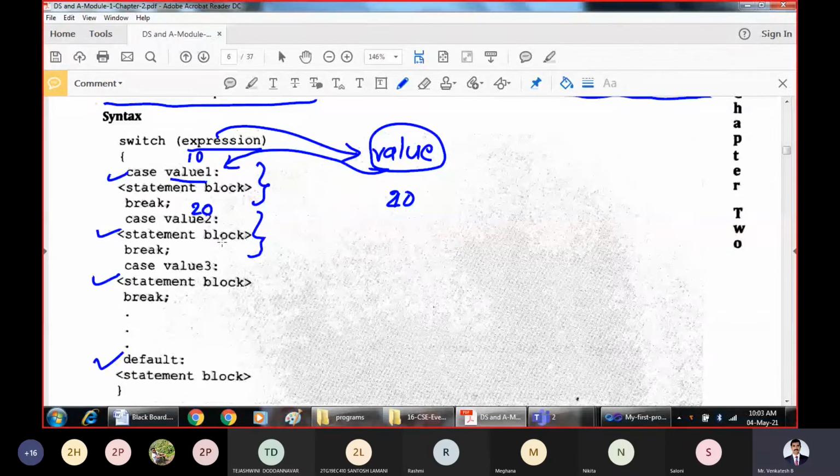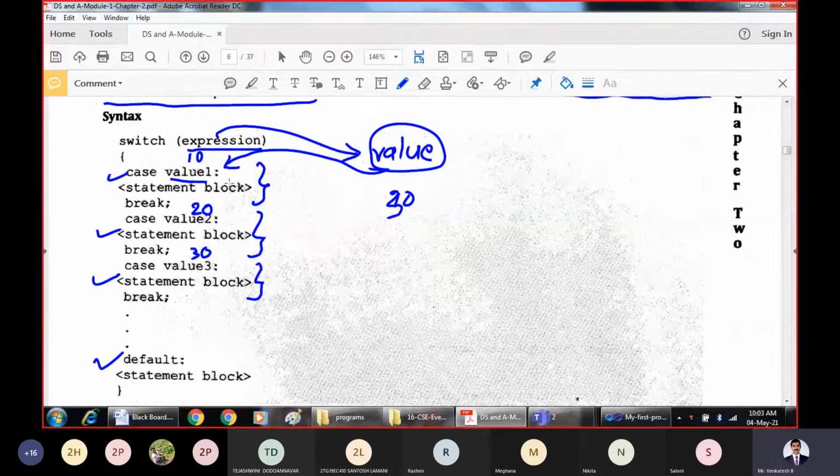If it is 30, and assume the third case has a value of 30, then this block will be executed. Only one outcome will be there for the expression, and that outcome will be compared with all the different values present in the switch statement. Whichever value is matching, that block will be executed, and only one block will be executed.